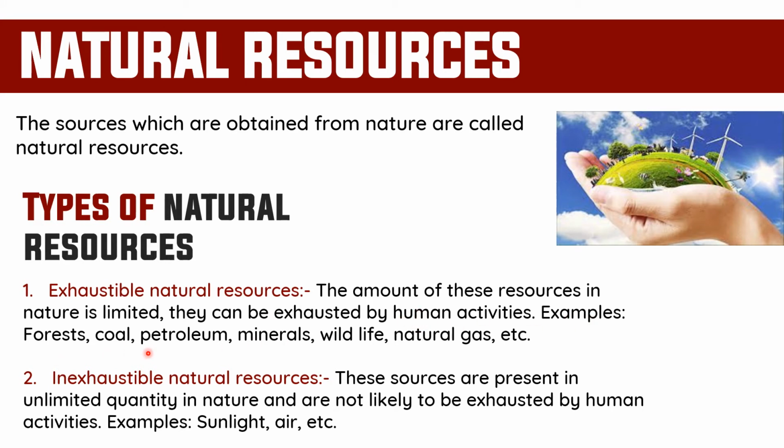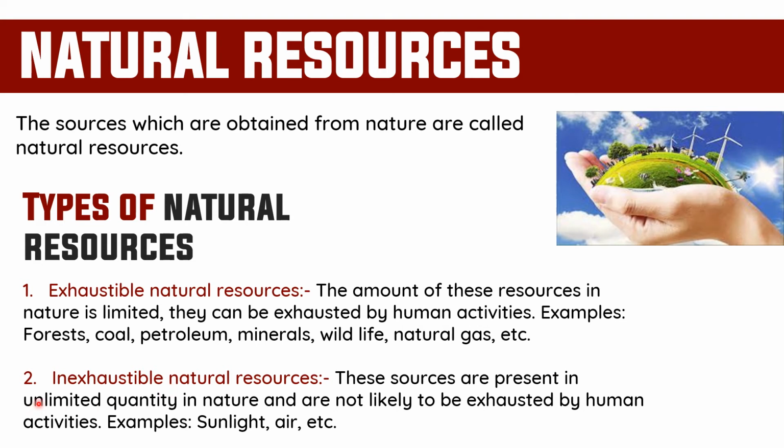Examples: forest, coal, petroleum, minerals, wildlife, natural gas, etc. So you know that forest is an exhaustible natural resource, which can be ended by deforestation. Maybe you studied deforestation. By deforesting for making furniture and for our needs, we exploit or destroy nature. So these are the examples of exhaustible natural resources: forest, coal, petroleum, minerals, wildlife, natural gas, etc.